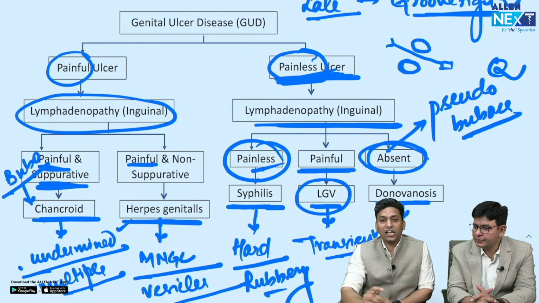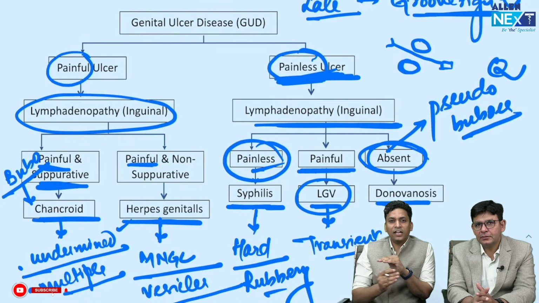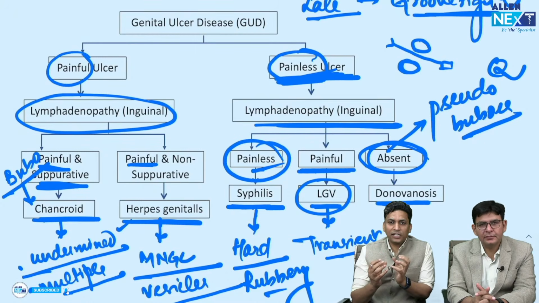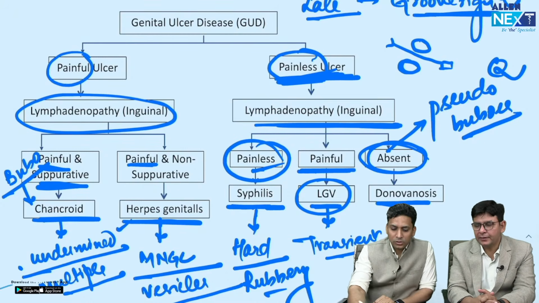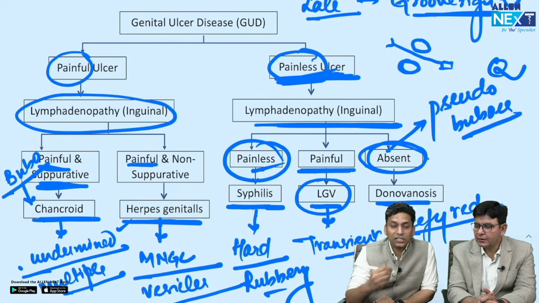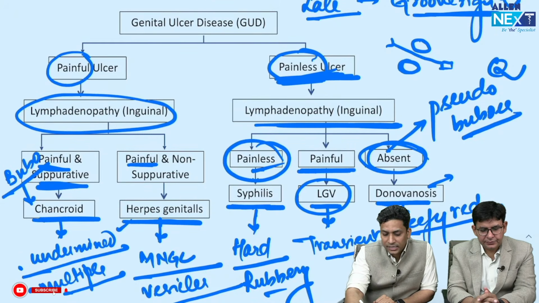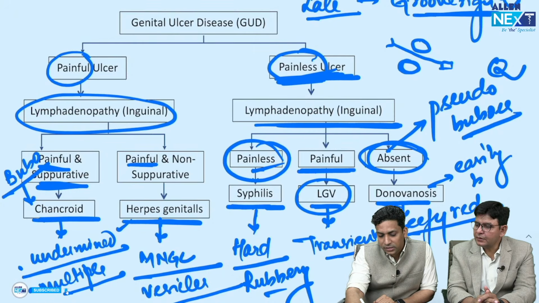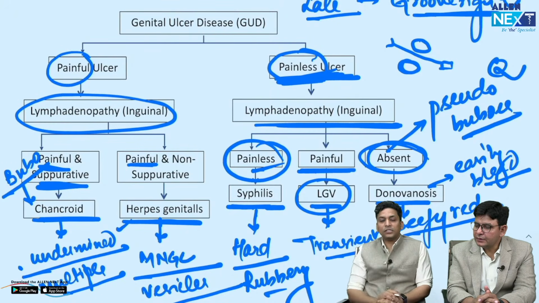And here the genital ulcer is beefy red, very red, completely granulomatous. If you touch it, it is going to bleed. So if beefy red is written, or granulomatous is written, or bleeds easily is written, then mark the answer as donovanosis.